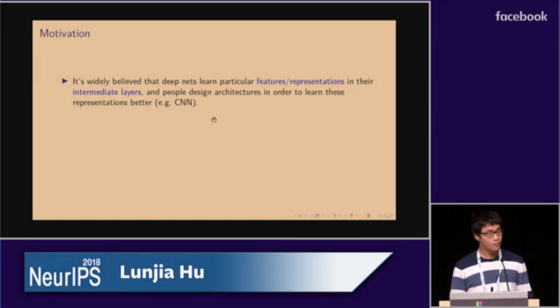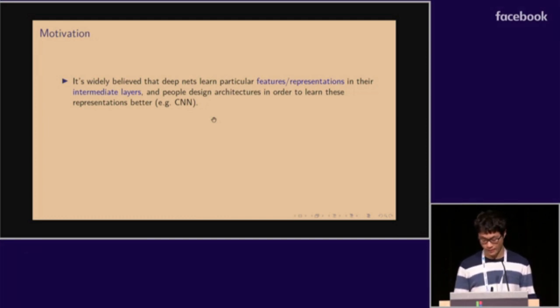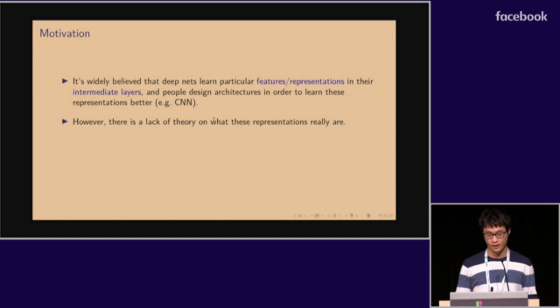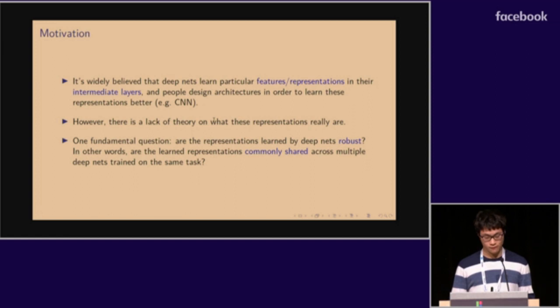Deep nets work well partly because they are able to learn particular features or representations in their intermediate layers. And people have designed architectures in order to learn these representations better. For example, convolutional neural networks are designed to learn image representations well. However, there is a lack of theory on what these representations really are.